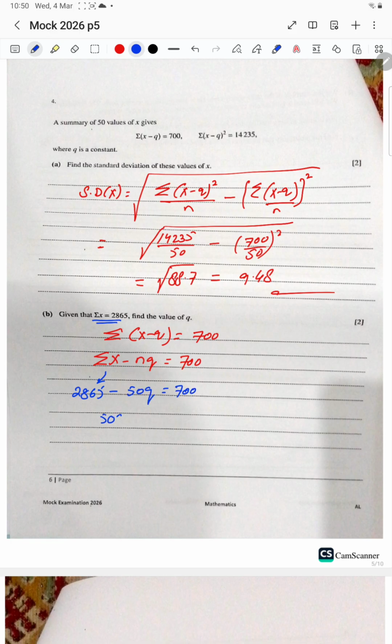So 50q will be 2865 minus 700, which is 2165, divided by 50. I will get the answer 43.3. That is the value of q. It's a simple bonus question.